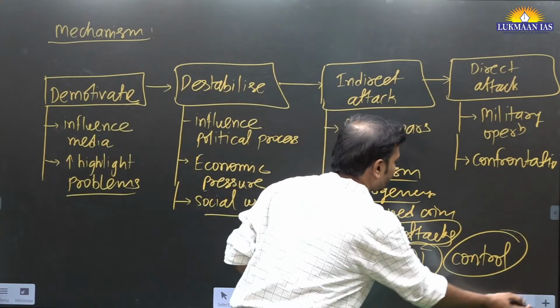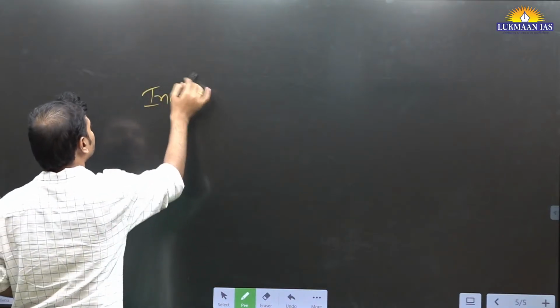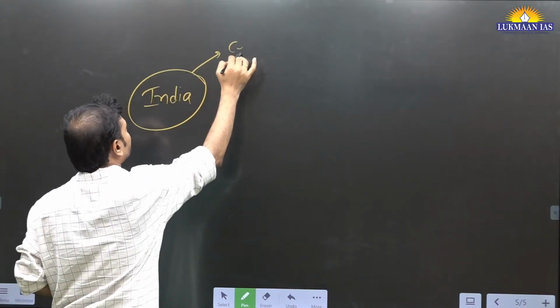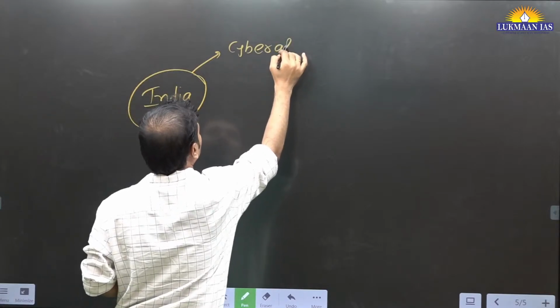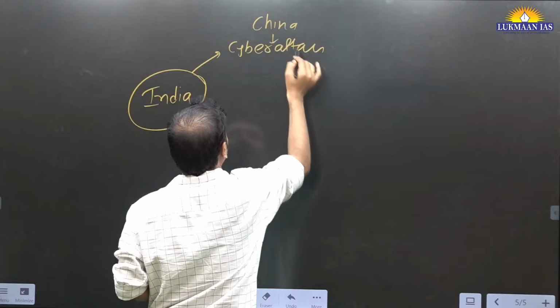Now you have understood it. Now, how is India facing threats? All these things. See, first of all, cyber attacks. I write China here, okay? What all is being done from China's side?